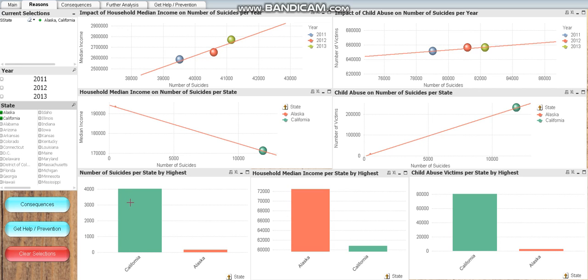As you can see, mousing over any of the rectangles shows not only the state but the number of suicides. This example supports my finding that the higher the presence of child abuse in a state, for example California, the higher number of suicides in the state.